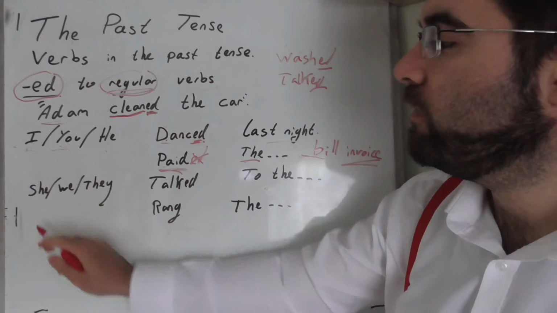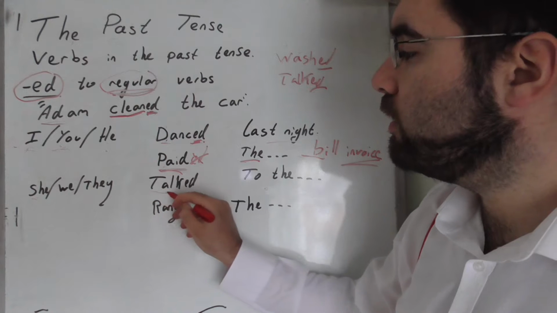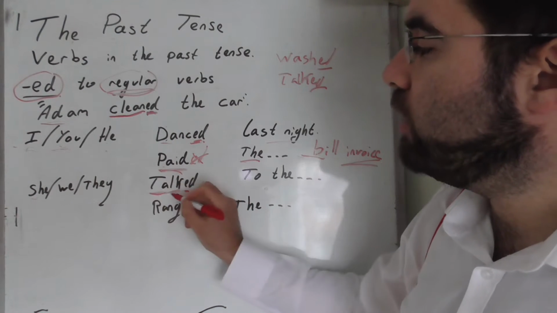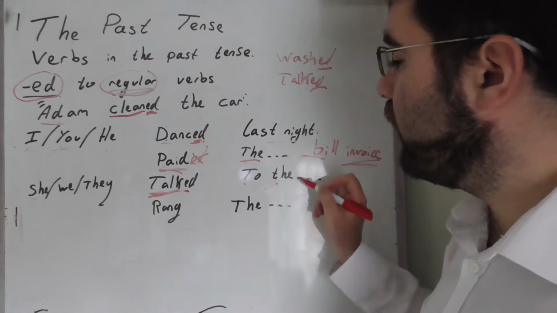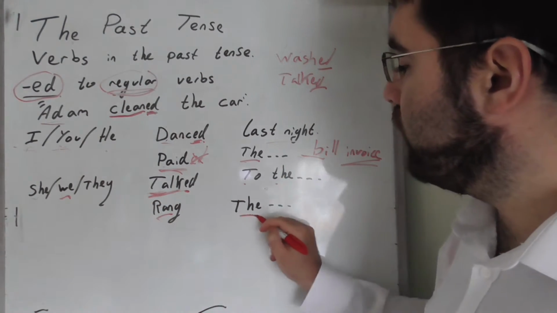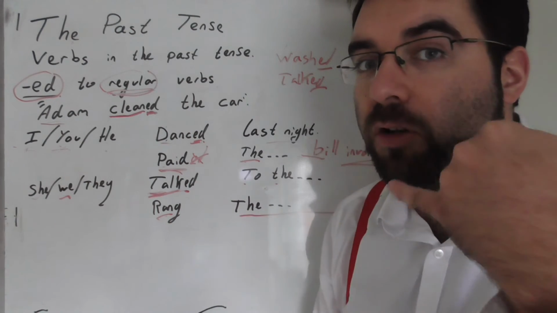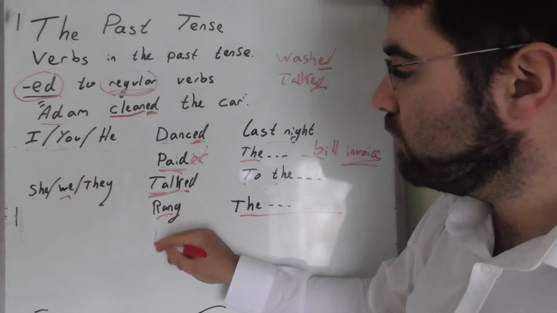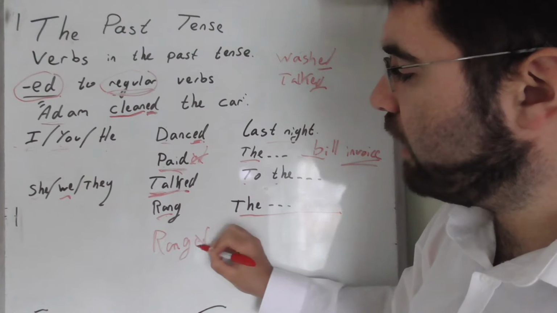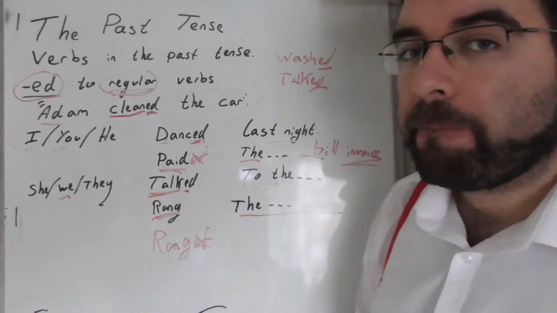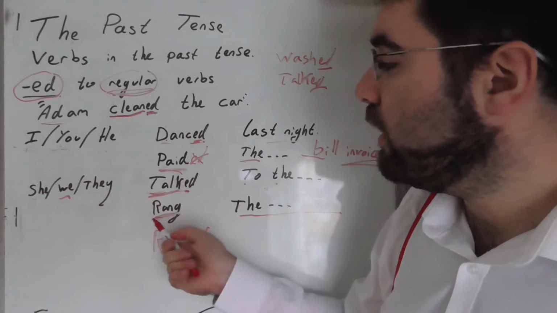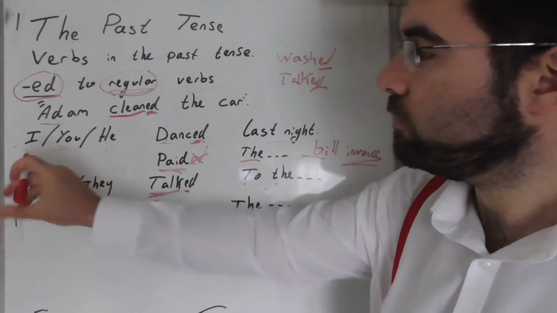She, we, they. She talked. Again, talk, the infinitive, and ed. She talked to the manager. We rang the boss. So, rang on a phone. There's no ranged. It's only rang. She rang her boss. They rang today.